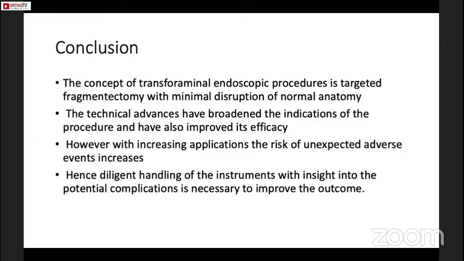Conclusion of this article: the concept of transforaminal endoscopic procedure is targeted fragmentectomy with minimal disruption of normal anatomy. The technical advances have broadened the indications of the procedure and have also improved its efficacy. However, with increasing applications, the risk of unexpected adverse events increases. Hence, diligent handling of the instrument with insight into the potential complications is necessary to improve the outcome.